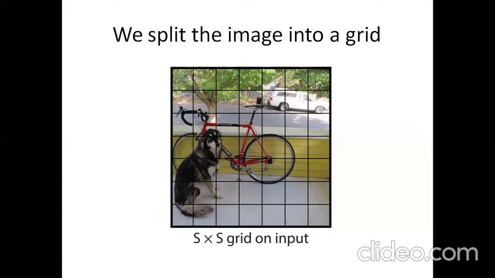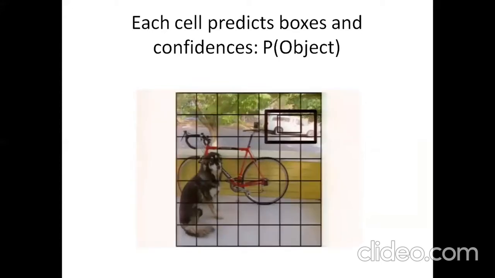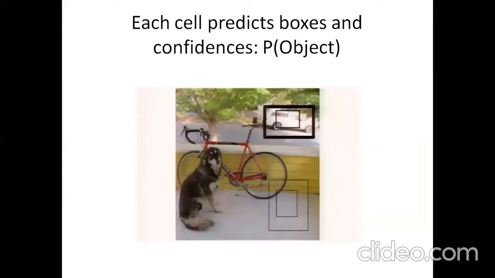If you have an image that you want to perform detection on, first we imagine overlaying a grid on top of that image, and each cell in this grid is going to be responsible for predicting a few different things. The first thing is that each cell is going to predict some number of bounding boxes. For example, this cell in the upper right is going to predict some bounding boxes and also confidence values for each of these bounding boxes. This is the probability that the box contains an object. There may be some grid cells that don't have any objects nearby. So this one in the bottom right is going to predict a few bounding boxes. We don't care what they are. We just want their confidence values to be very low since they don't contain any objects.